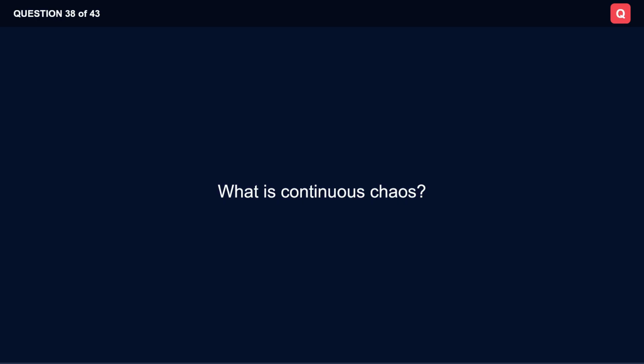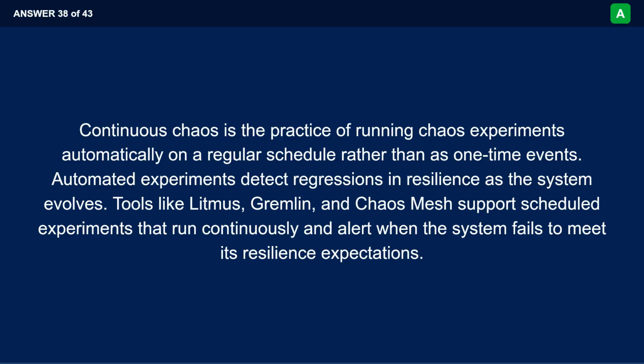What is continuous chaos? Continuous chaos is the practice of running chaos experiments automatically on a regular schedule rather than as one-time events. Automated experiments detect regressions in resilience as the system evolves. Tools like Litmus, Gremlin, and Chaos Mesh support scheduled experiments that run continuously and alert when the system fails to meet its resilience expectations.